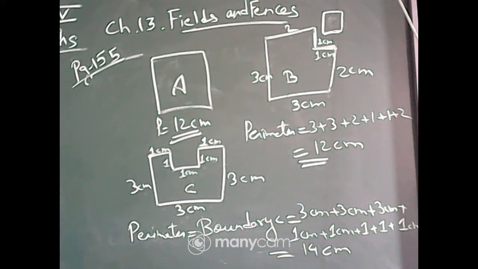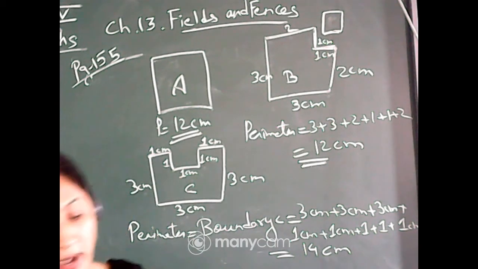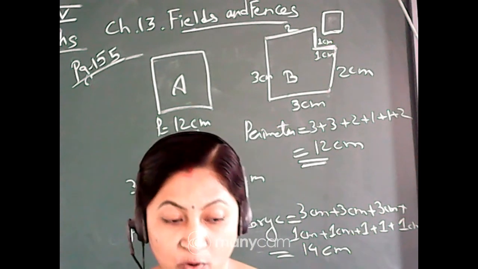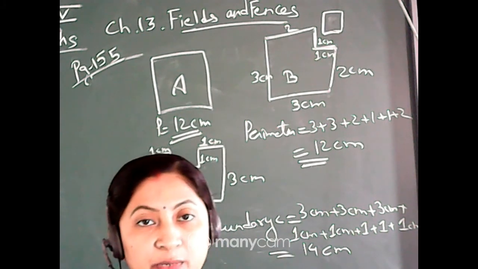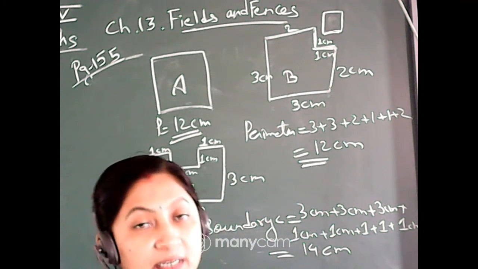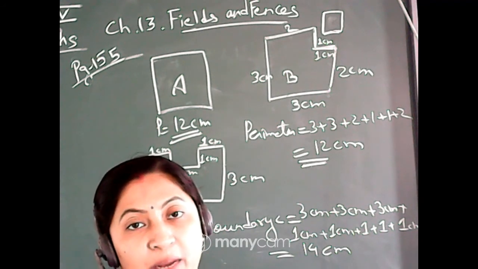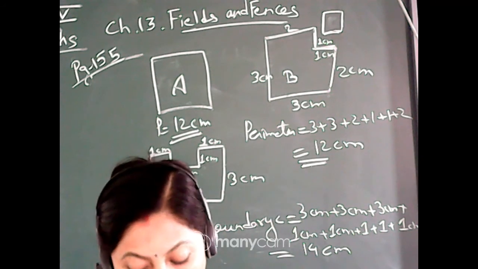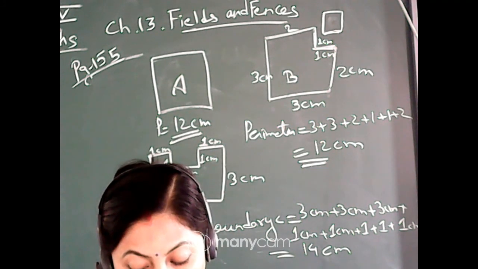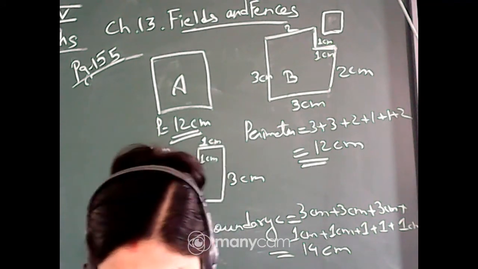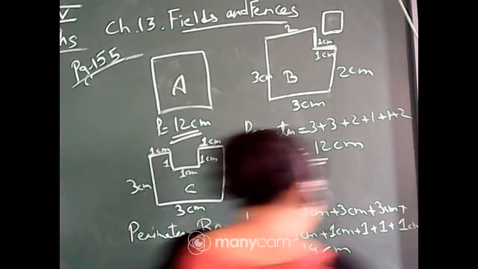Now come to question number D. Find the length of the boundary of square D. It is given 5 plus 5 plus 5 plus 5, and this is the square given. So there is a formula for square. It is 4 into side. Now one side is given 5 centimeter. As it is a square, all the 4 sides are the same. That's one side is multiplied by 4. So 4 into side, that means 4 into 5. 4 5s are 20. That means the perimeter of shape D is 20.